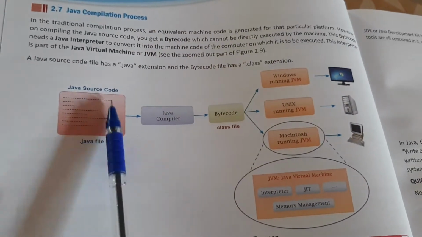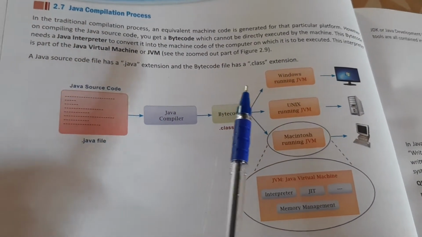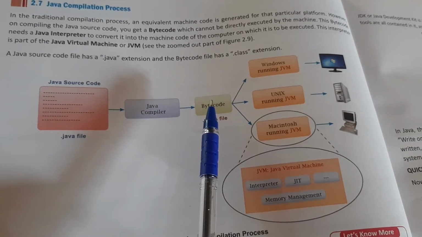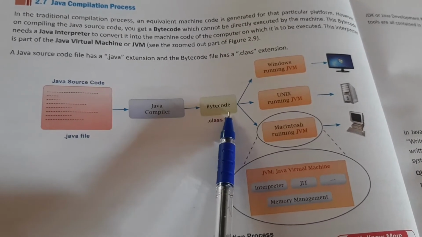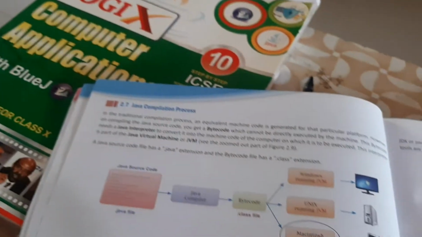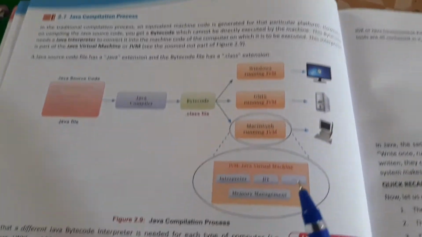Now JVM is the Java Virtual Machine. It is a platform. Please remember, JVM is a machine, or a platform, where the Java codes are running, where these byte codes are running. This is about your Java compilation process.